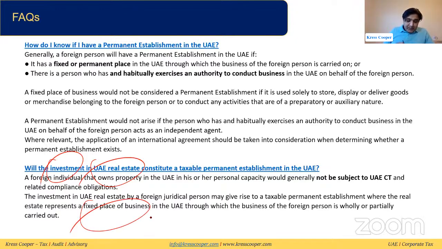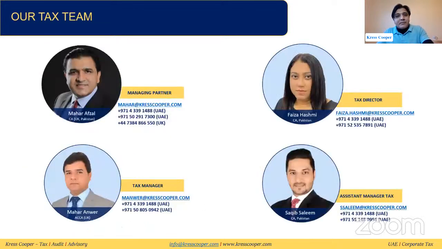If the property in which the non-resident person has invested is being used for the business purposes of the non-resident person, then it will be the PE of the non-resident person in the UAE. If this property is not being utilized for business purposes, merely an investment in real estate, it will not fall under the definition of PE of the non-resident person.